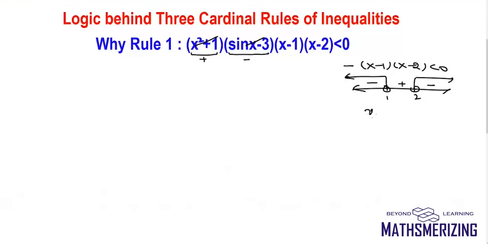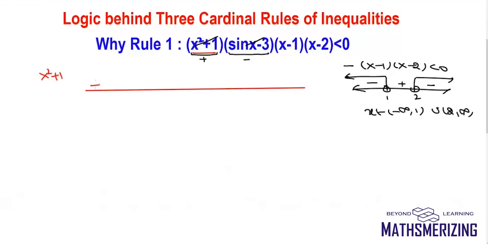So the answer to this question will be x belongs to minus infinity to 1 union 2 to infinity. Now what's the logic behind this rule? So what I'll do is I'll take up each expression. So I'll write x square plus 1.